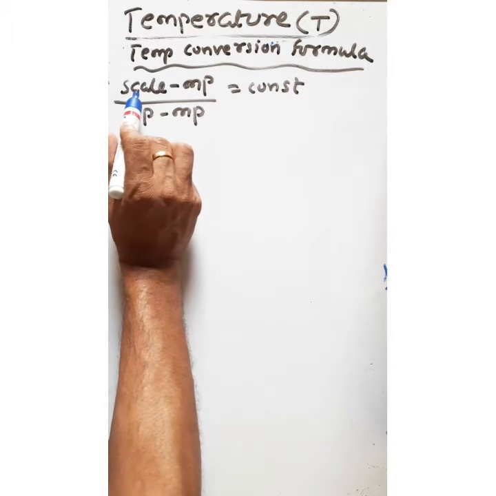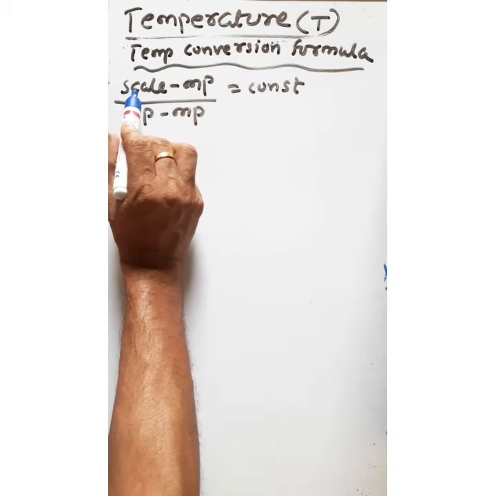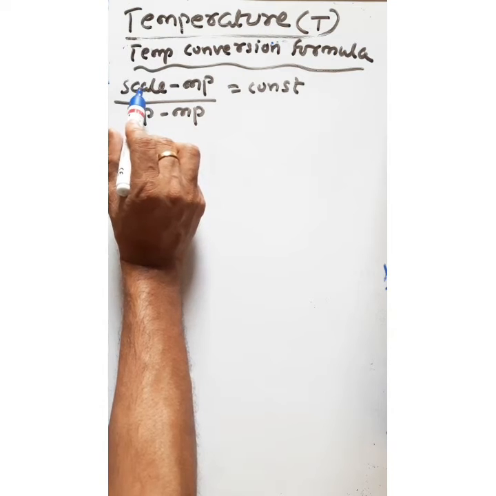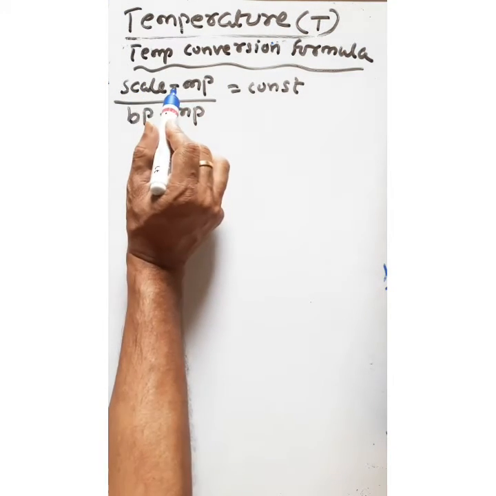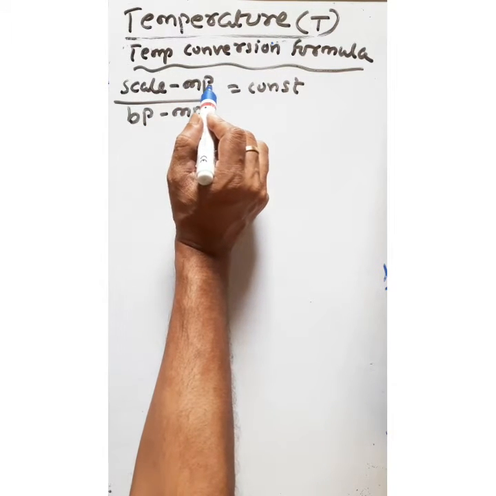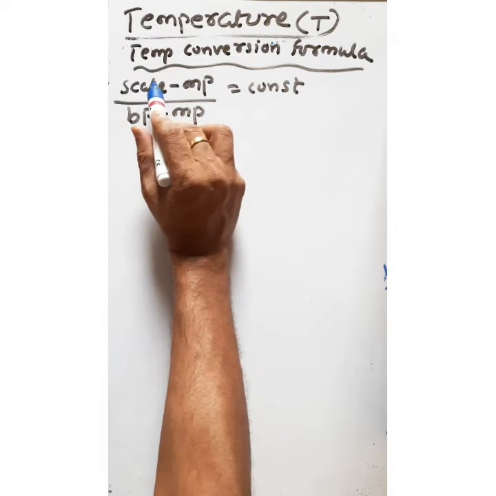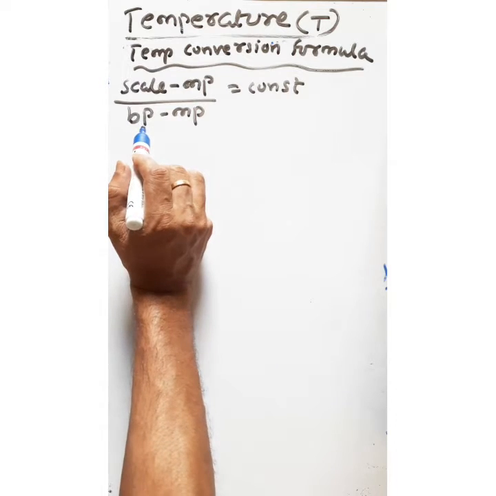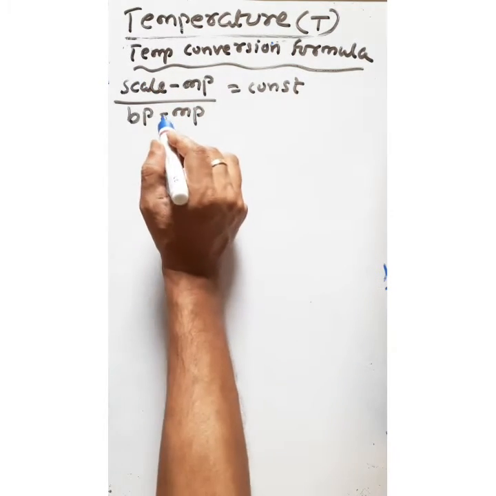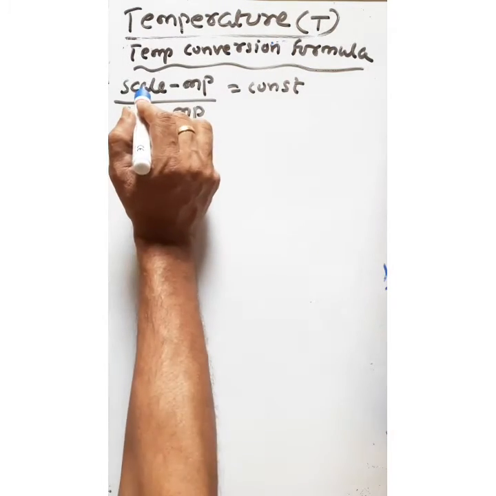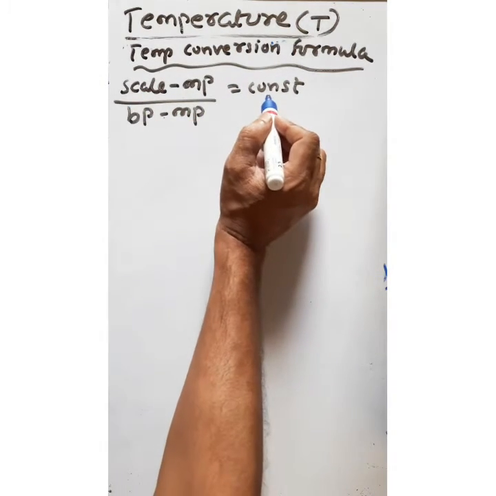The reading in any unit, whether centigrade, Fahrenheit or Kelvin, minus the melting point of water in that unit, divided by the boiling point of water in that scale minus the melting point of water in that scale, will always remain constant.